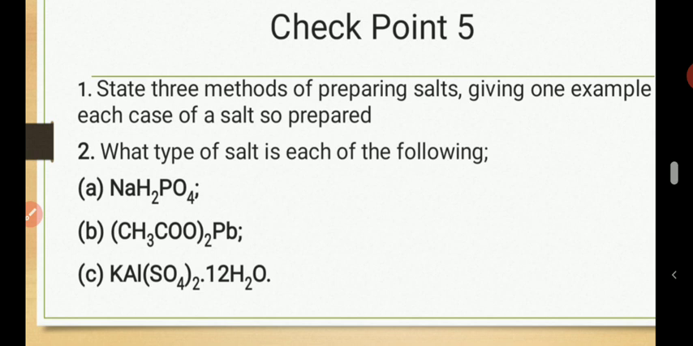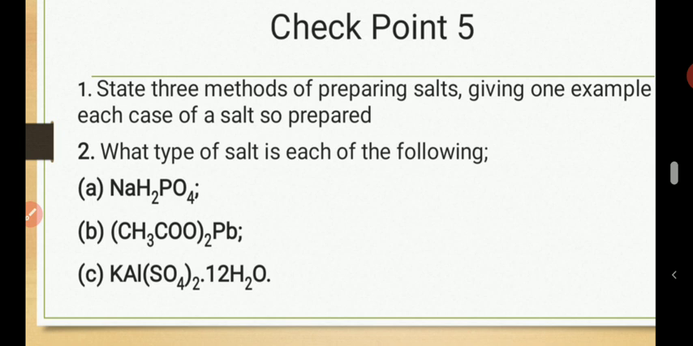The first one is sodium dihydrogen tetraoxophosphate(V). Now you should know what type of salt it is. I've already given you a hint. Whenever hydrogen is inside the name of a compound, or in the middle of a chemical formula, what type of salt will it be?